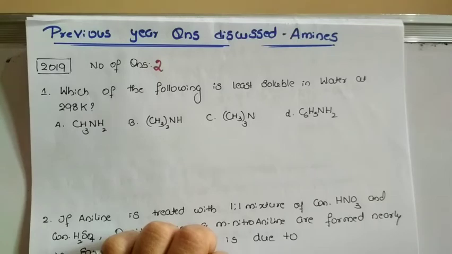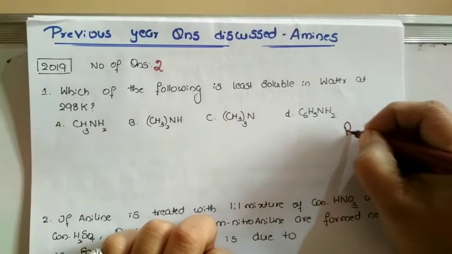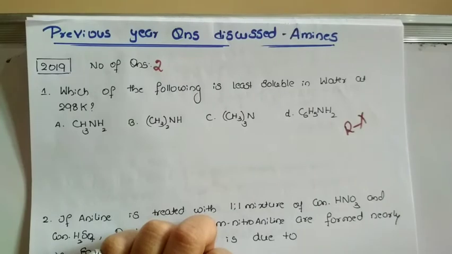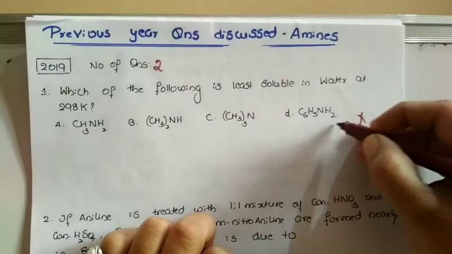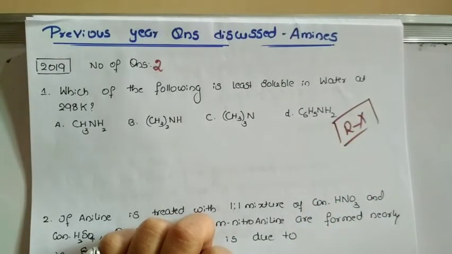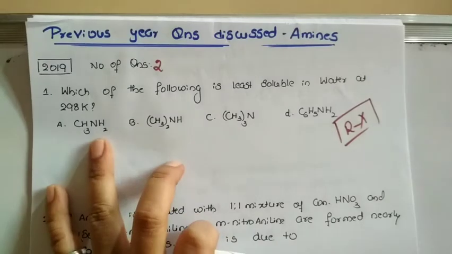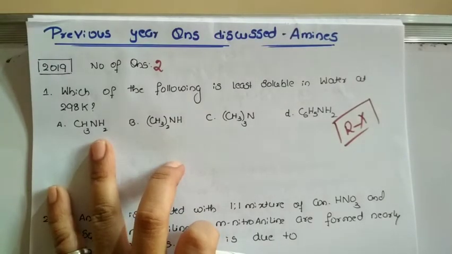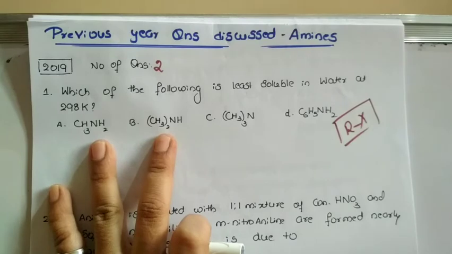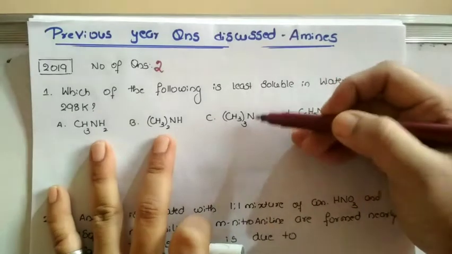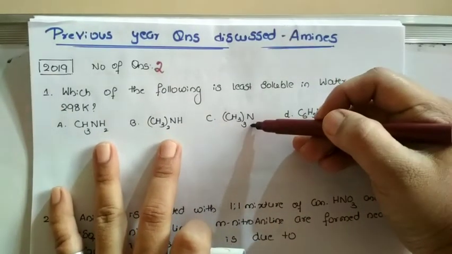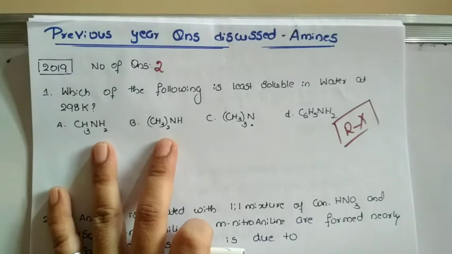For example, alkyl halides are sometimes said to be sparingly soluble in water, or sometimes insoluble in water, because they are unable to form a hydrogen bond with a water molecule. Here, among these four options, the first one is methylamine, which is a primary amine. The second one is dimethylamine, which is a secondary amine, and this is trimethylamine, which is a tertiary amine. The last one they have given is aniline.